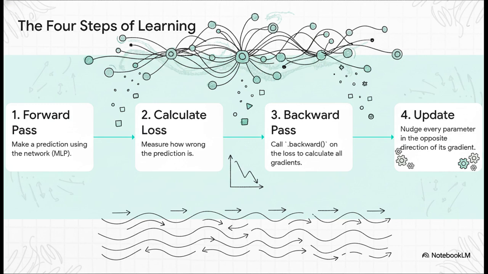You ready? 1. Forward pass. You make a prediction. 2. Calculate loss. You see how wrong you were. 3. Backward pass. You call dot backward to find out why you were wrong, calculating all the gradients. And 4. Update. You nudge every single parameter in your network just a tiny bit in the right direction. This dance, repeated thousands of times, is learning.